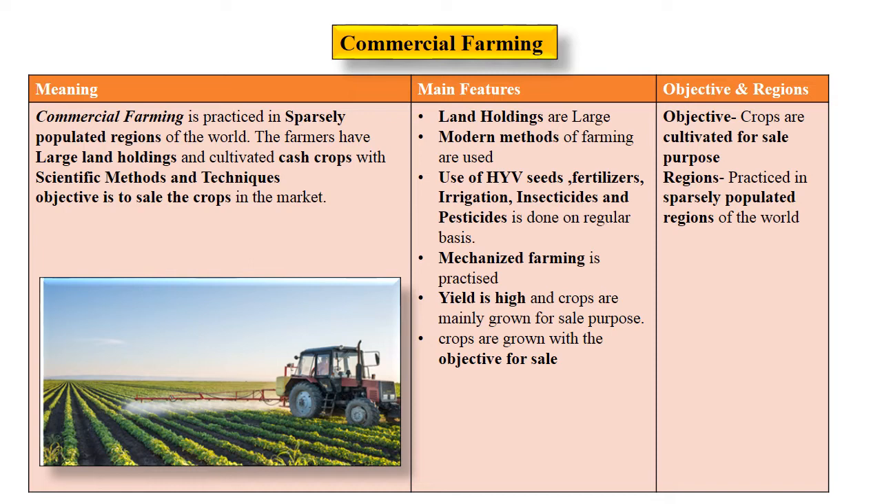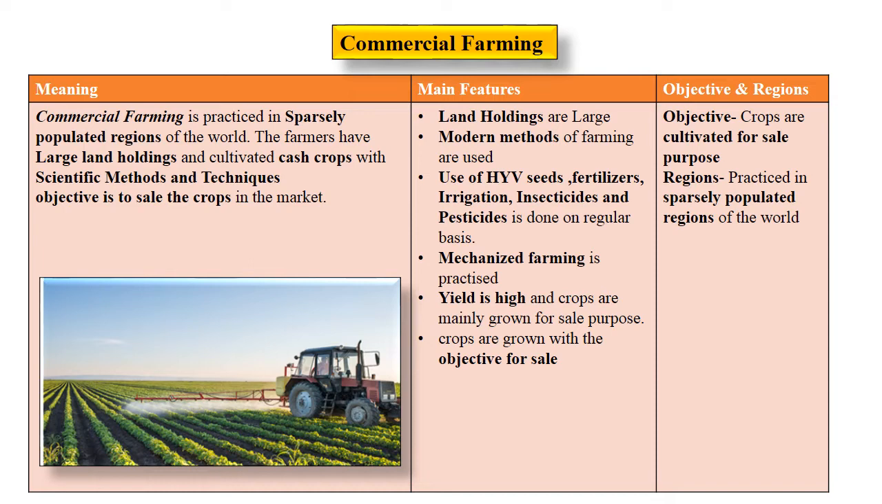Modern scientific techniques are used in this farming. And the main objective of commercial farming is to sell the crop in the market and earn money. Now let's focus on the main features of this farming. The size of the land will be large. Modern method of farming will be used. High yield variety seeds will be used. Fertilizer and irrigation will be used on a regular basis and in large amounts. Insecticide and pesticide are used on a large scale. This farming is mechanized farming and scientific farming.